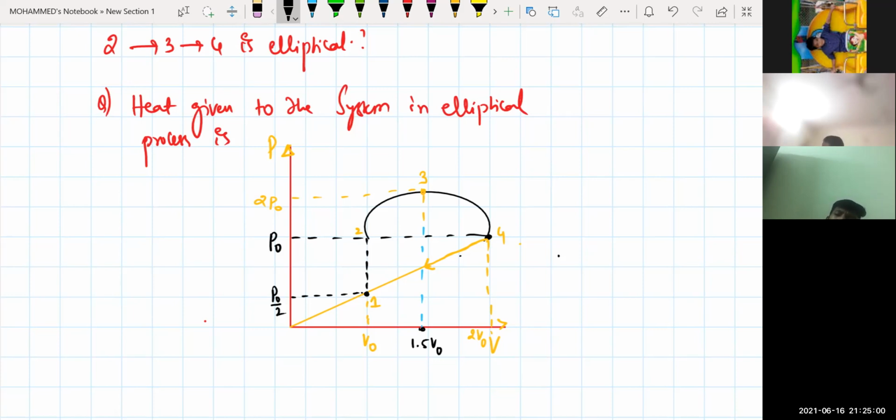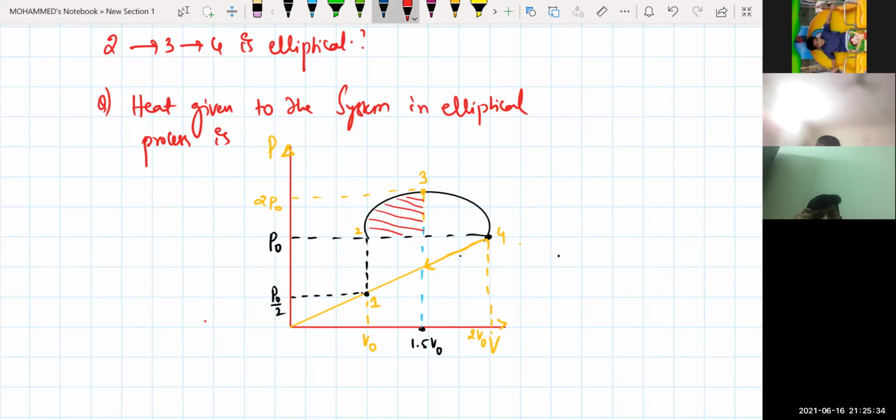3 to 4, if you see it very carefully, this part is the only region in which the volume is increasing. That means it is absorbing right now. Here, heat is given to the system. Whereas in this one, the pressure is decreasing. This will be a rejection process, from 3 to 4, because from 1.5 it is coming to how much right now? From the pressure P0 to 1.5, then from here to here the pressure is decreasing to P0. Isn't it?